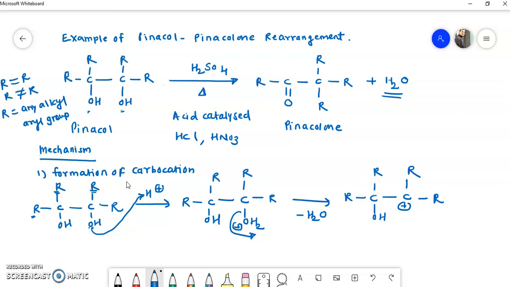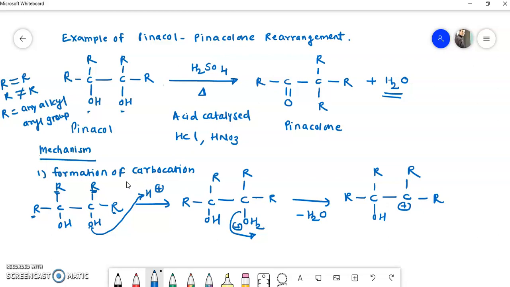Now on which carbon out of these two is the carbocation formed? A carbocation is formed on that carbon atom which generates a more stable carbocation. On which parameter does it depend? It depends upon these R groups. Generate the carbocation on that carbon which has more electron donating groups or electron rich groups. Remember that, this is very important. Now why have I chosen this OH? Because I have considered that these two R groups are more electron donating as compared to these two. So you have to remember this. The first step is formation of the carbocation intermediate.